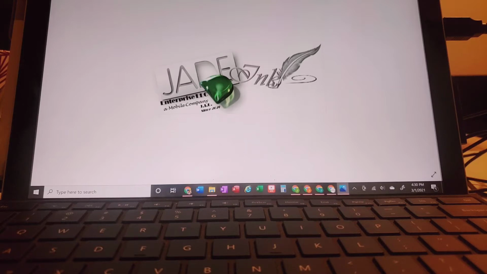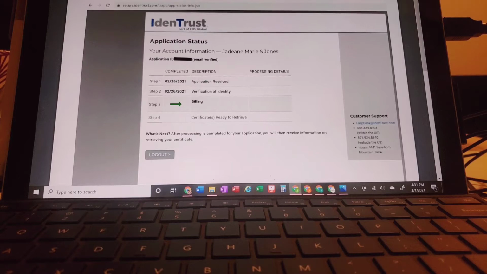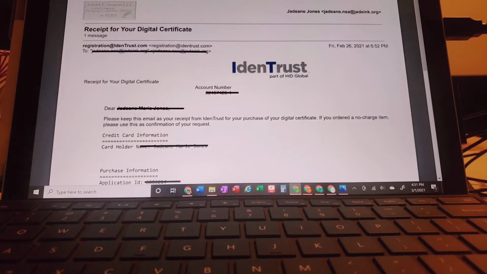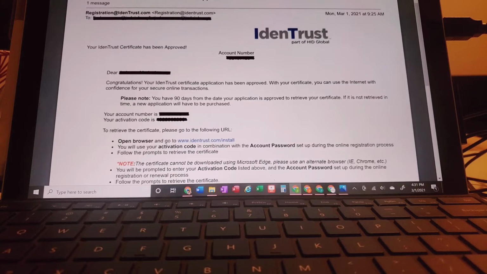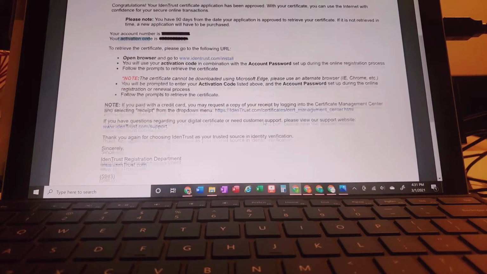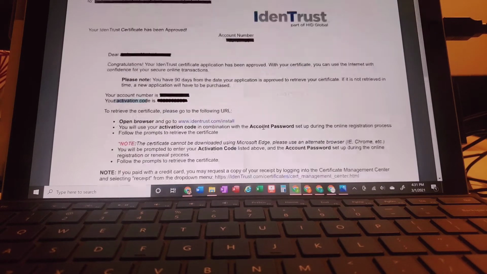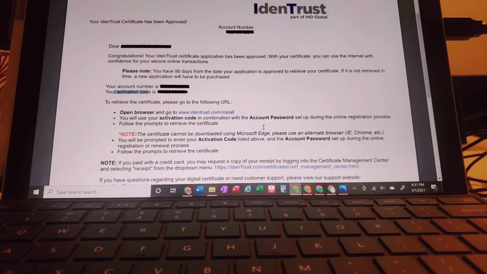So great news, I have been approved. So remember we came here and we were noticing that I had to wait for it to go through and it was still processing, and I had this email stating that my certificate, this is my receipt, but now here it is, I'm approved. So I have the account number, the activation code, and it has a step-by-step guide of what to do. And we're going to go ahead and knock that out so we could see exactly how this works.